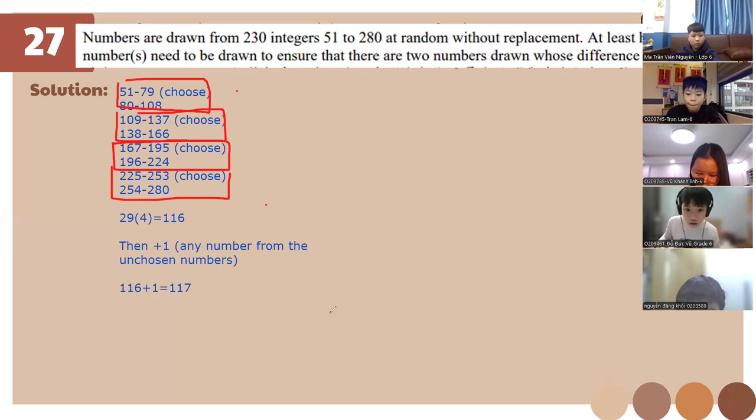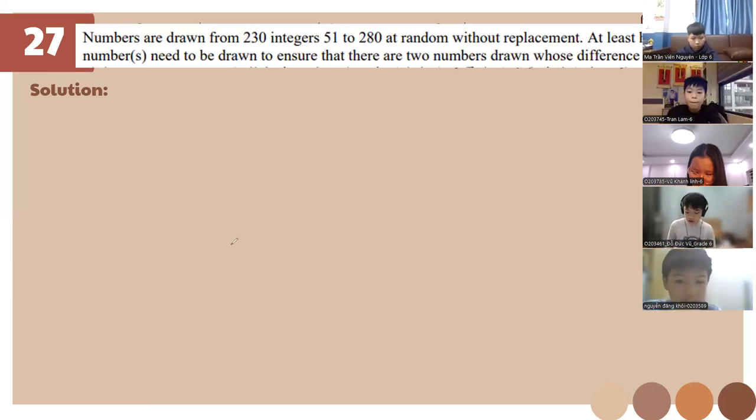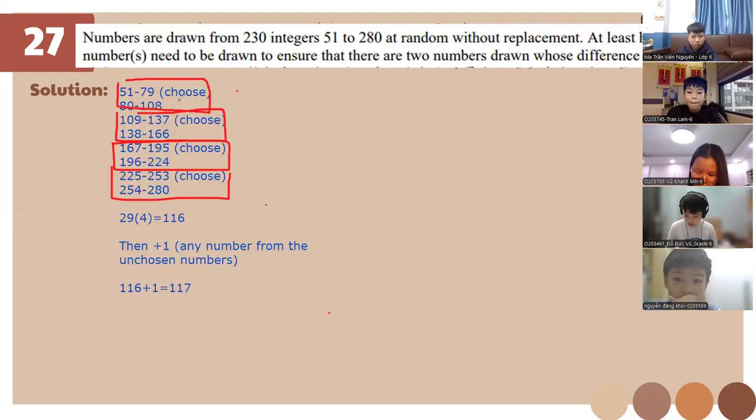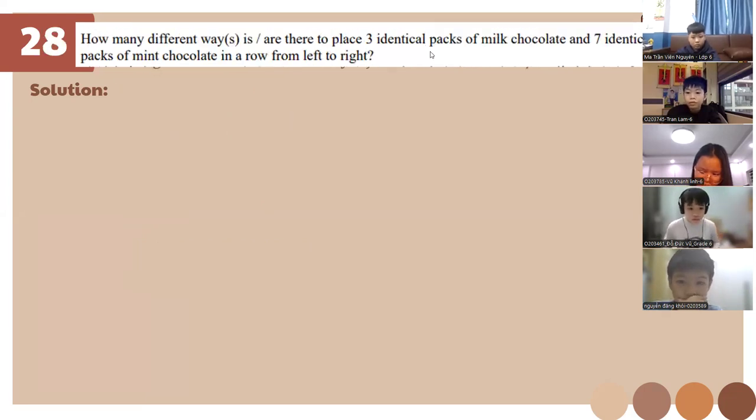So take a screenshot of this because we'll move to the other problem right now. This one is a bit complex. Remember to screenshot this one, okay? 1, 2, 3, and let's go. So this one, class, what is our viable solution?